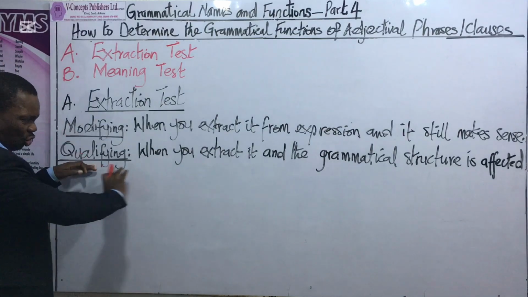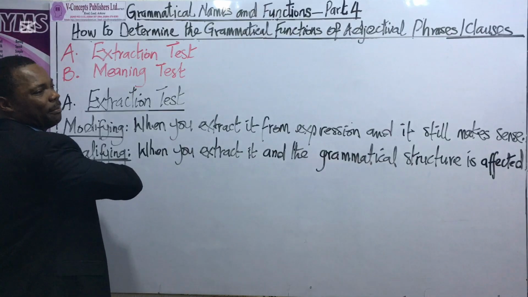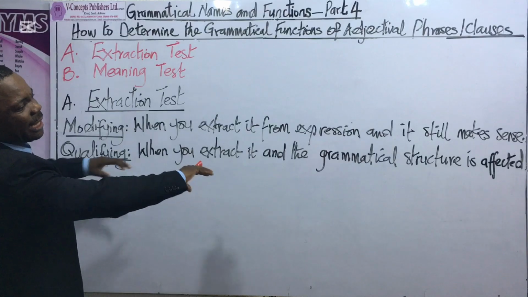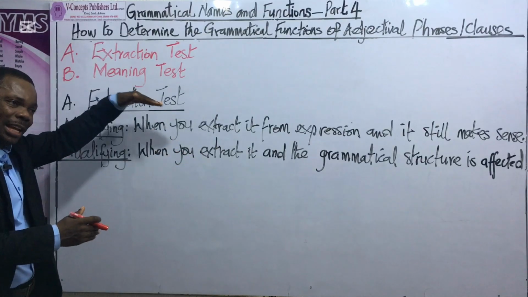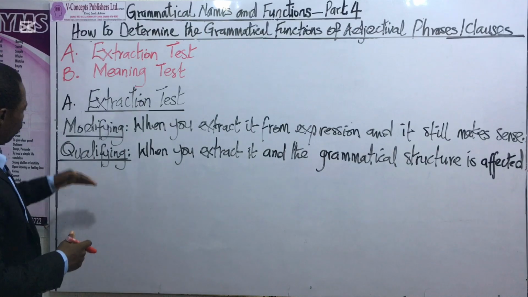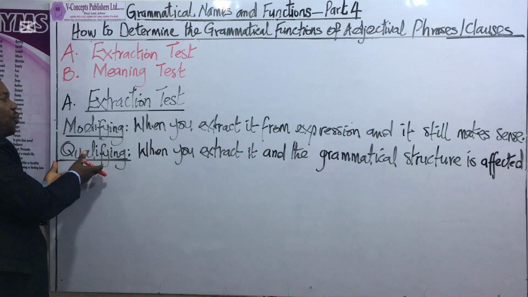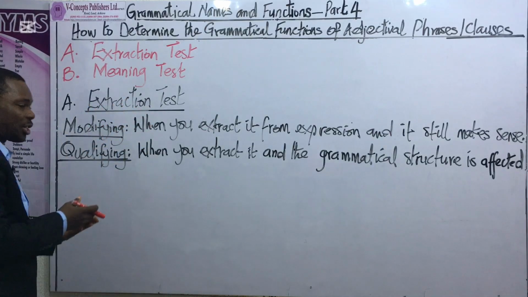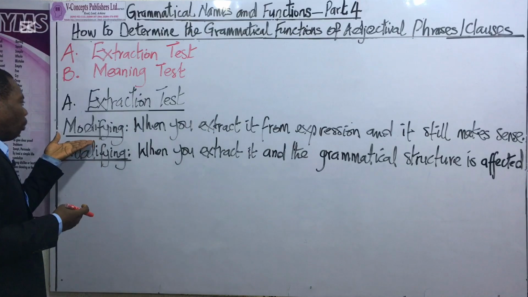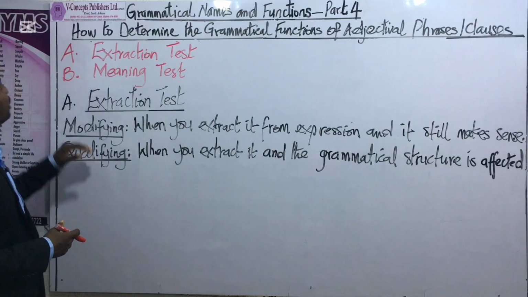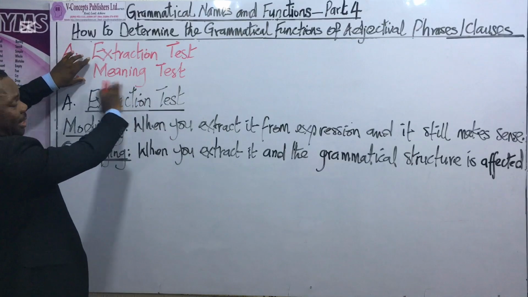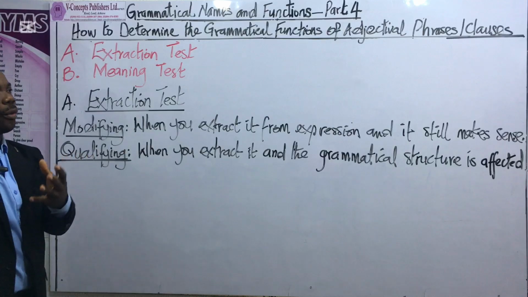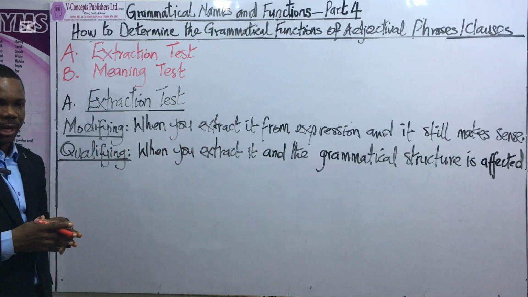Conversely, when you extract the phrase from the parent expression, that is, from the original expression, and the grammatical structure of that original expression is altered, then you know that the function is that of qualification. So this is how you can use the extraction test to determine whether an adjectival clause is modifying or whether it is qualifying. When we get to the second test, which is the meaning test, I will explain this further. And it's going to correlate with what I have just explained here.